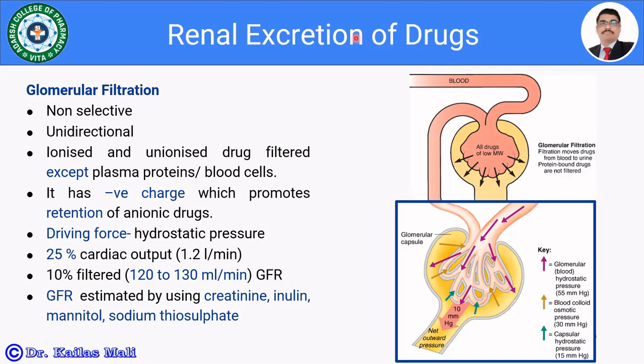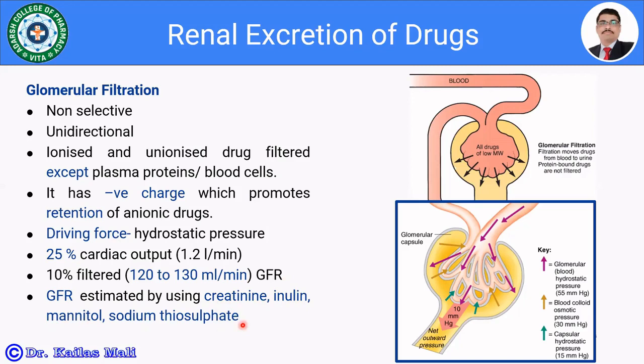Glomerular filtration rate is estimated or determined by using creatinine, which is exclusively filtered from the glomeruli, then inulin, mannitol, and sodium thiosulfate.